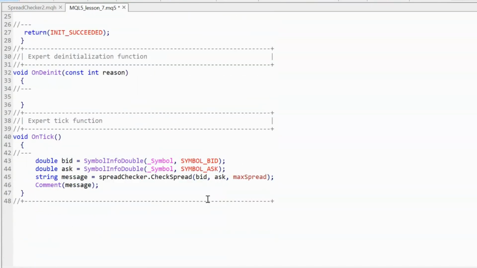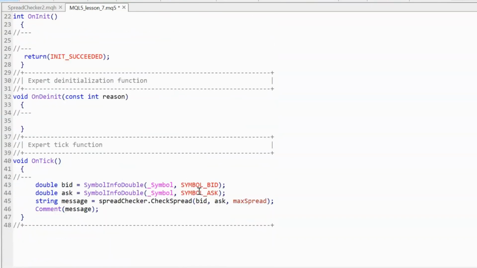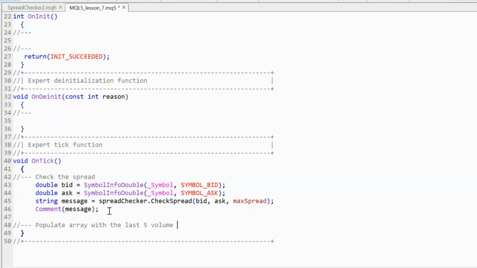So we have our check spread, so we're just going to add some comments in here. So we're going to say this is check the spread, and then we're going to have a new section here, and what we're going to do is populate our array with the last 5 volumes on the chart.